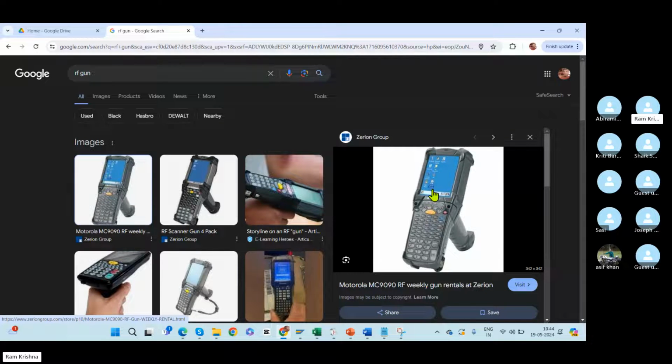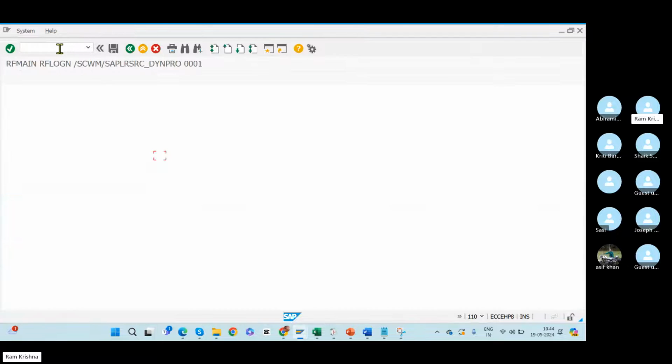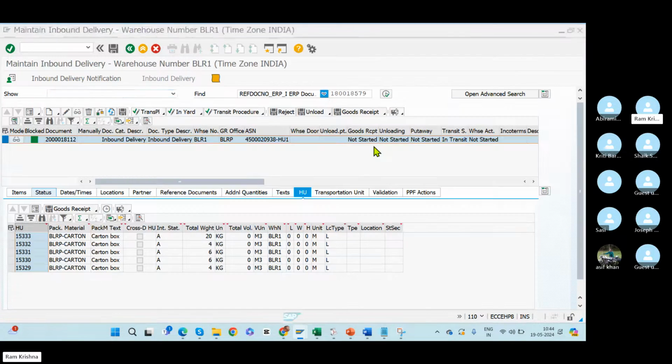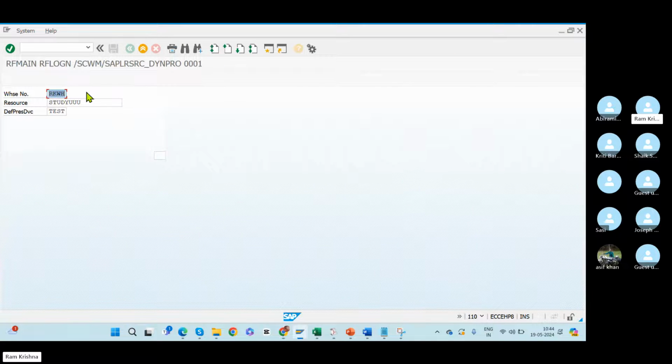In this, first of all, they need to log into SAP here. This is a login only for the RF screen, which I am showing you here. /o/SAPWM/RFUI. In this case, can you see? The operator will log in here. RF main, RF login. This login they are doing here. And I am just logging in here. BLR1, my system test. Okay, enter.